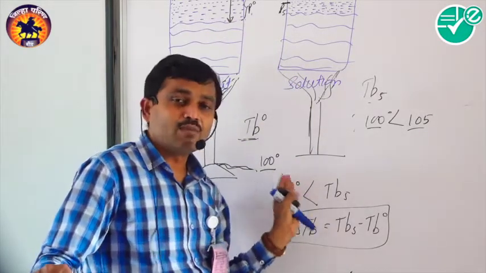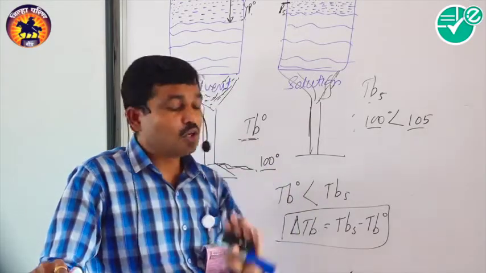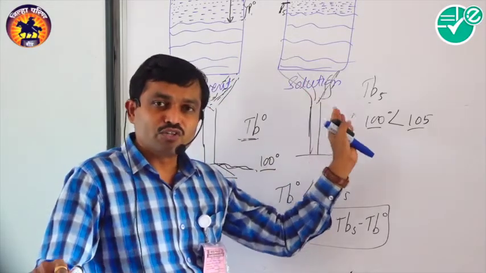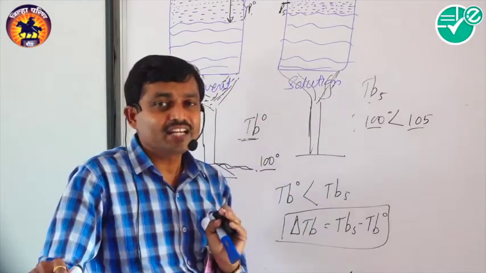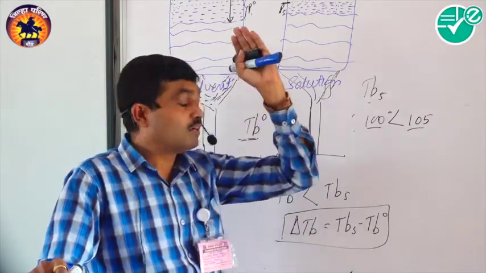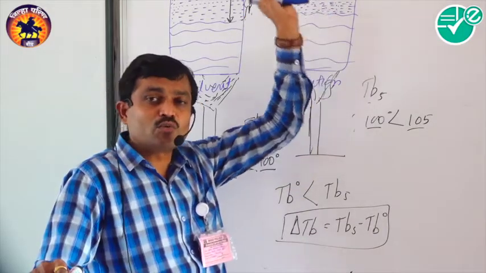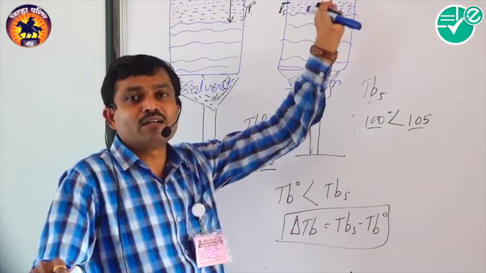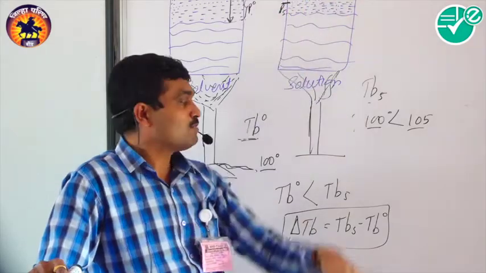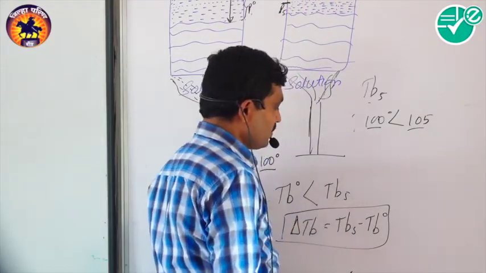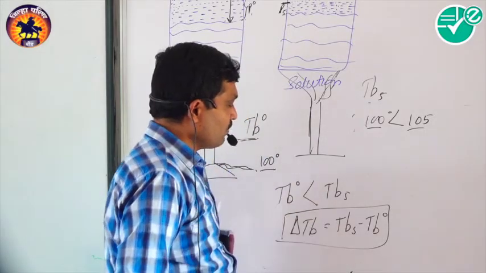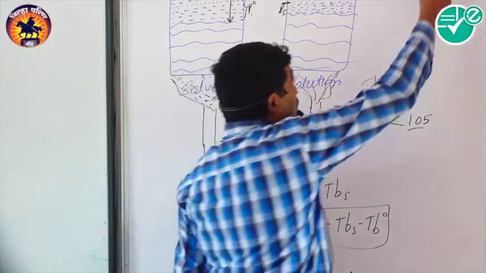So here the boiling point of the solvent is lower. If you consider the solution, vapor pressure is lower and therefore we require a higher temperature for the vapor pressure to become equal to the atmospheric pressure. And therefore we say that TBS is the boiling point of the solution. Now look at here,